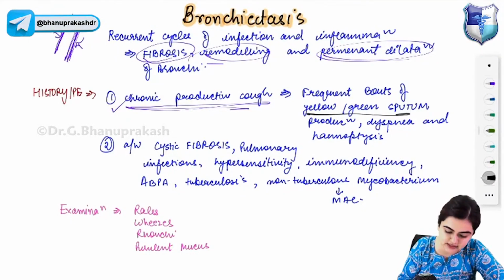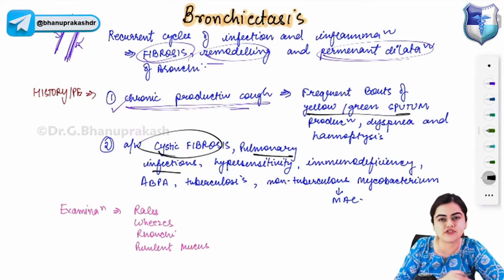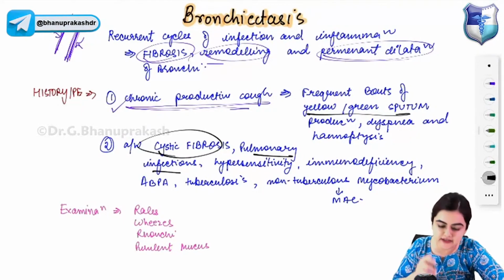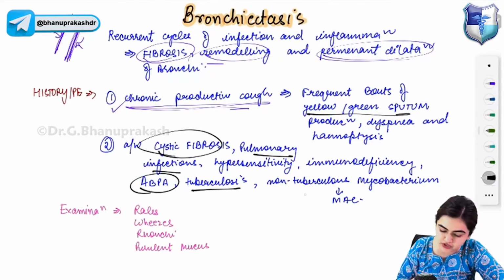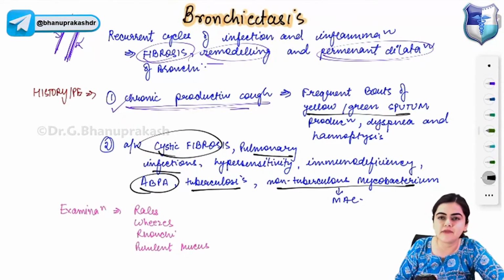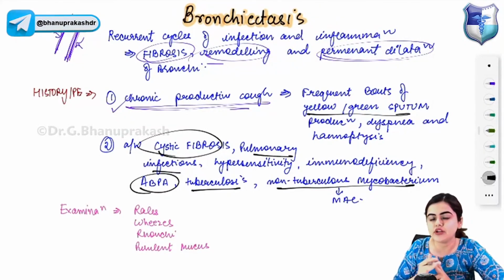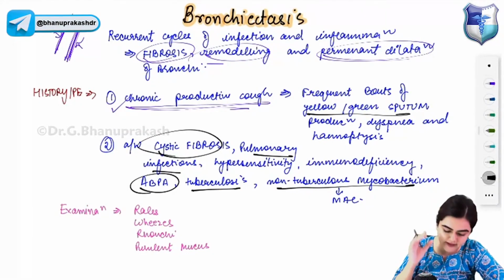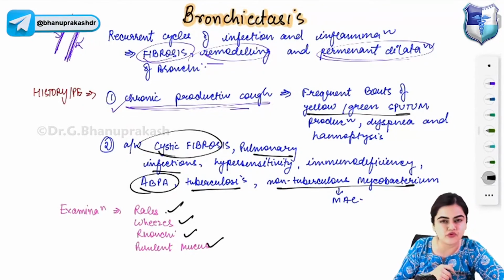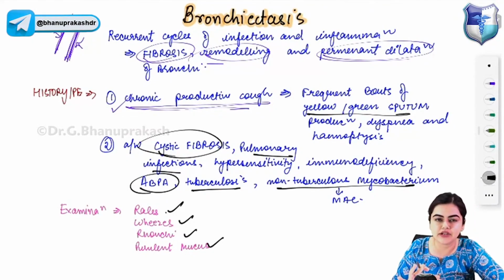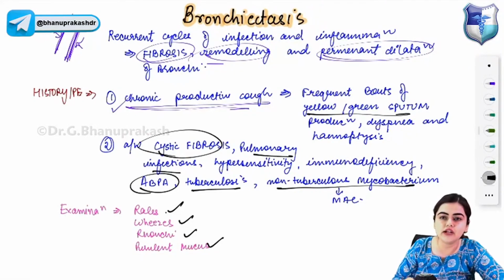Bronchiectasis is associated with cystic fibrosis and pulmonary infections, hypersensitivity, immunodeficiency, allergic bronchopulmonary aspergillosis, tuberculosis, and non-tuberculous mycobacterium, that is Mycobacterium avium complex. Okay, these are the associations of bronchiectasis. Examination findings of bronchiectasis include rales, wheezes, rhonchi, and purulent mucus.